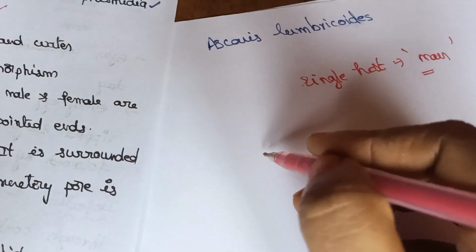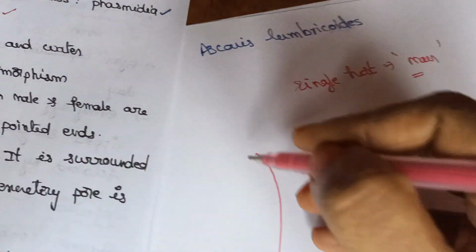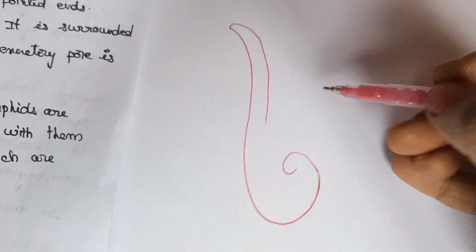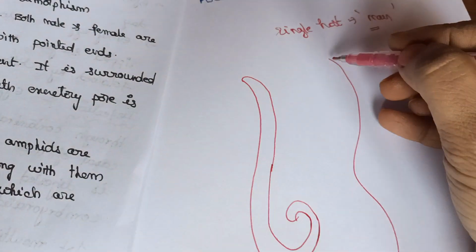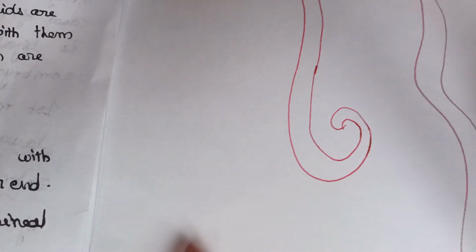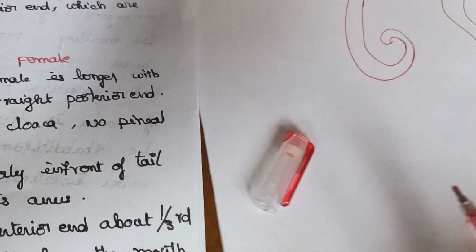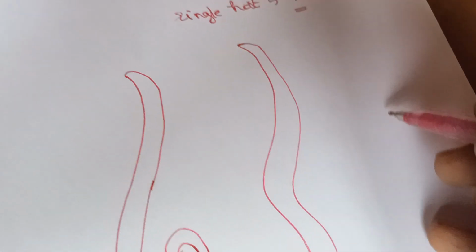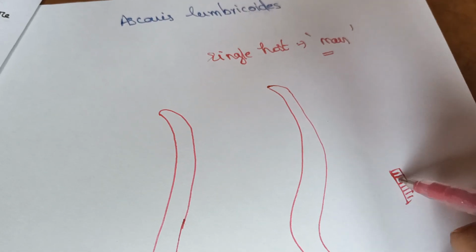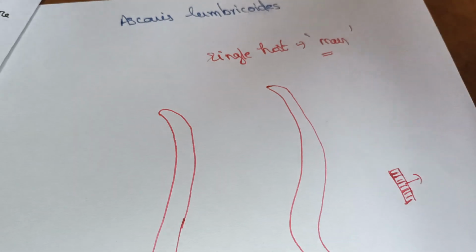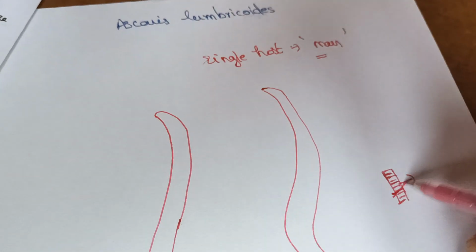So here both male and female are cylindrical like this, an elongated body, pointed at both ends. Unsegmented means that if there are compartments, chambers or fragments on the body, it is called segmentation.